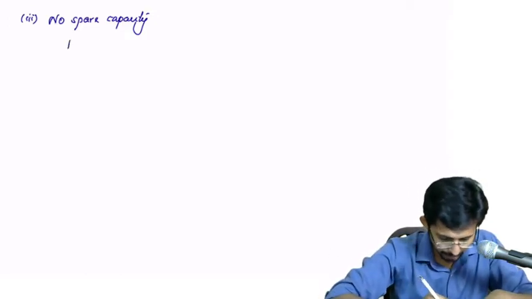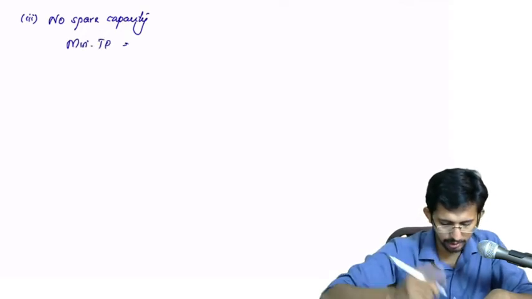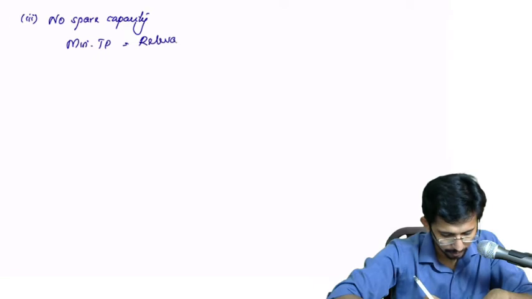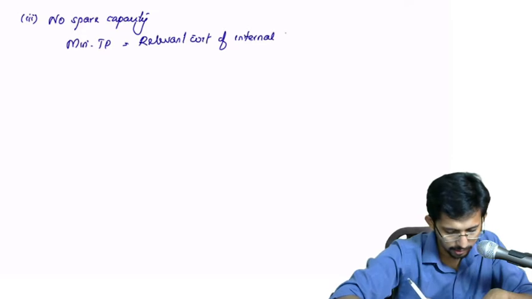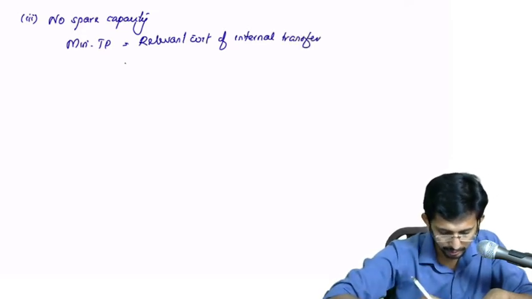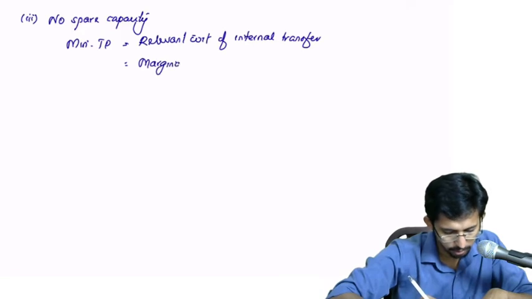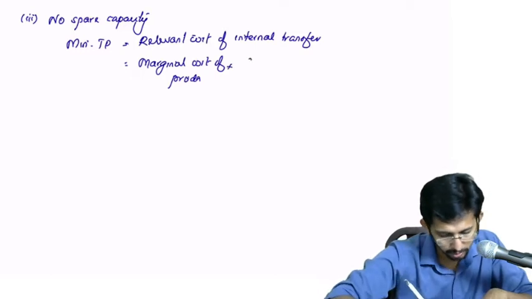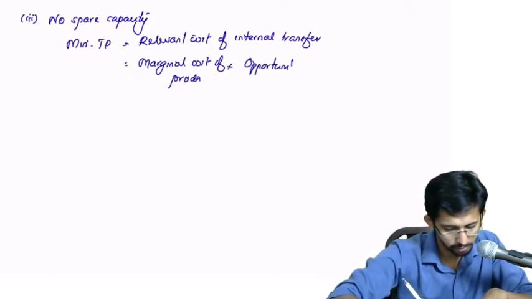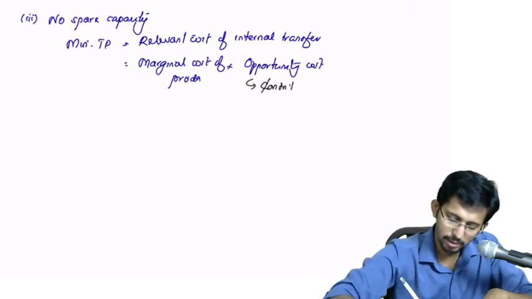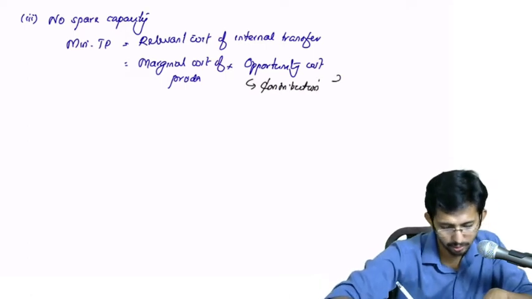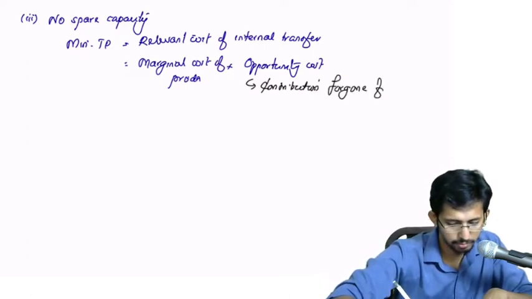So minimum TP is equal to relevant cost of internal transfer. Okay, that is equal to marginal cost of production plus opportunity cost. What is this opportunity cost? Contribution foregone from the external sales.